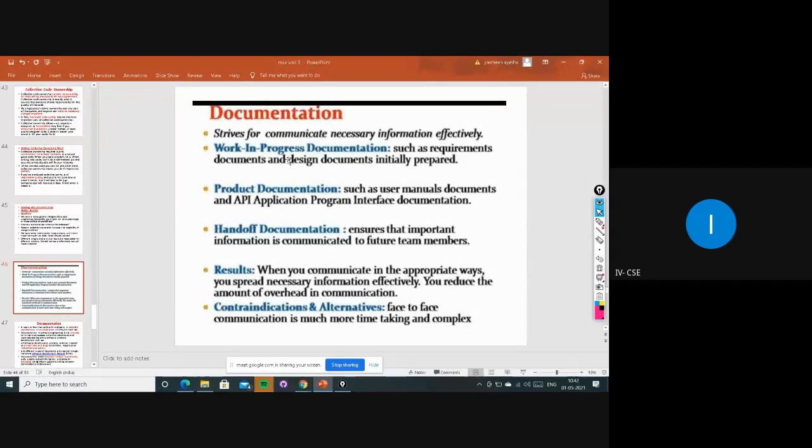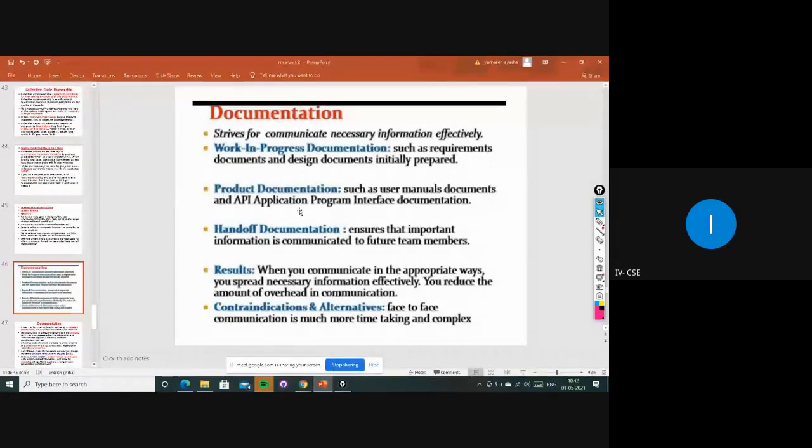Once the work has started, we keep the progress in that documentation: what things have been done, and what things have to be done, right? So that is work in progress documentation. And the second one is the product documentation. Mainly it is for user manuals.